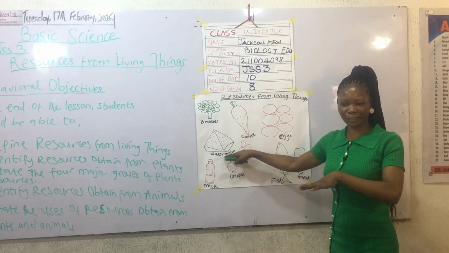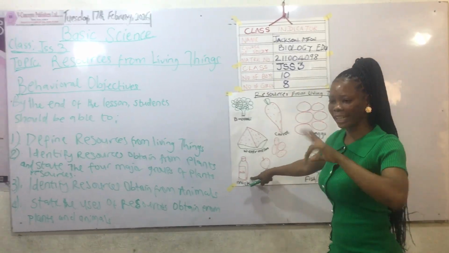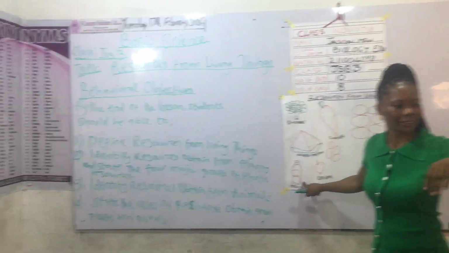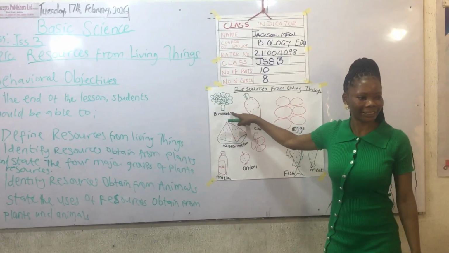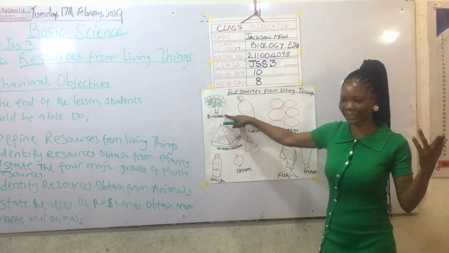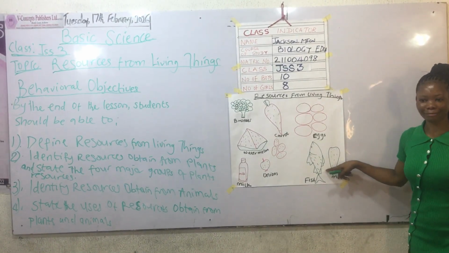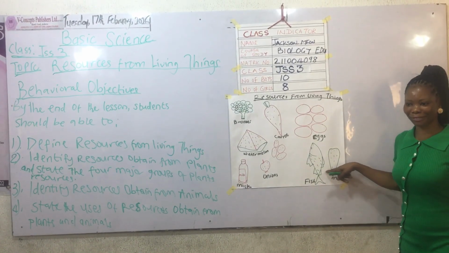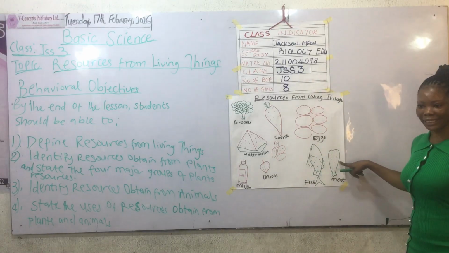Now we have watermelon. Where do you get watermelon from? From plants. Thank you. Where do you get milk from? Cow. Broccoli. From plants. Okay, vegetable. So fish. From water. Thank you. You can call it animal. What about meat? From cow.